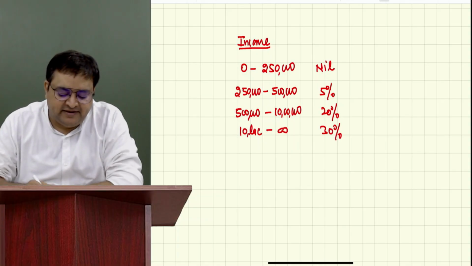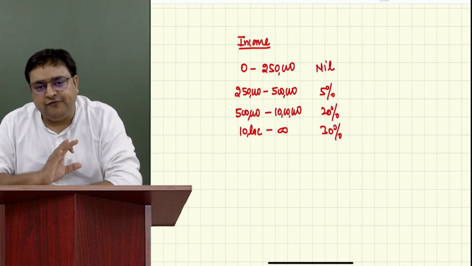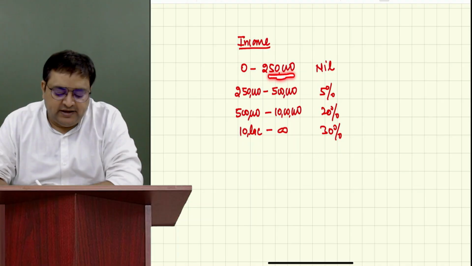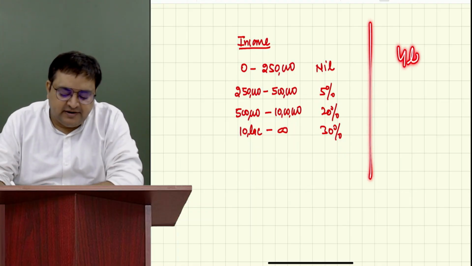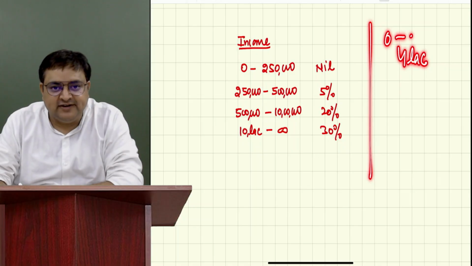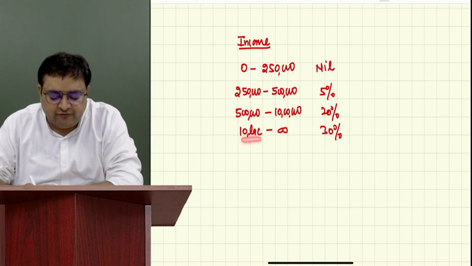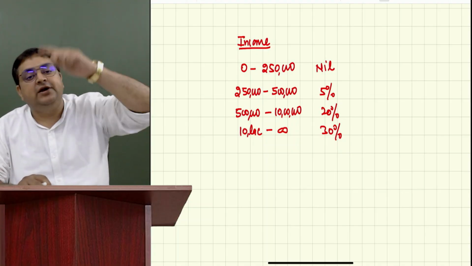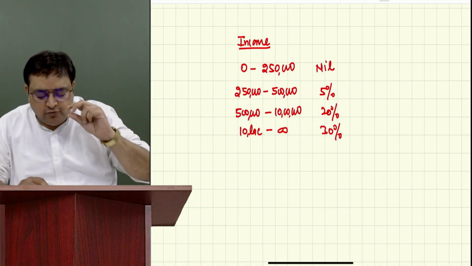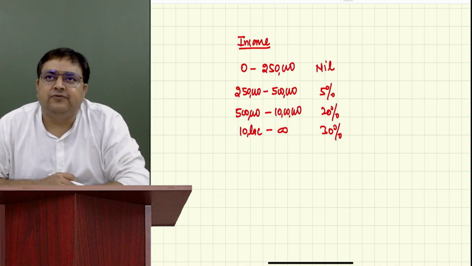Can you tell me what was the basic exemption limit earlier? 2,50,000. Up till 2,50,000 there was no tax, but more than that you have to pay taxes. And today, the basic exemption limit is 4 lakh, 0 to 4 lakh. So which one is better? Today's one is better. Earlier, more than 10 lakh, you had to pay 30% tax. But today you pay 30% only after 24 lakh.